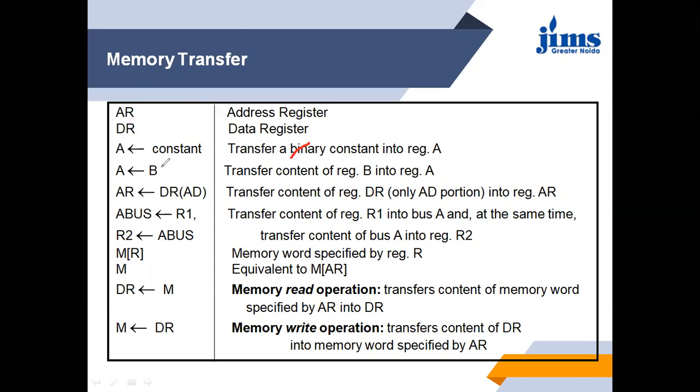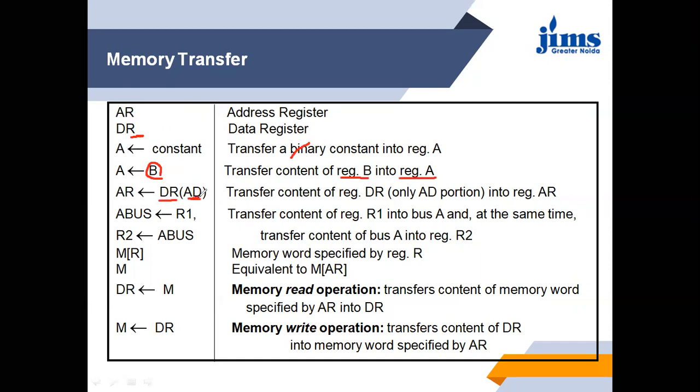This we discussed earlier: transfer the content of register B to register A. It shows that DR is the data register and this is the address register.